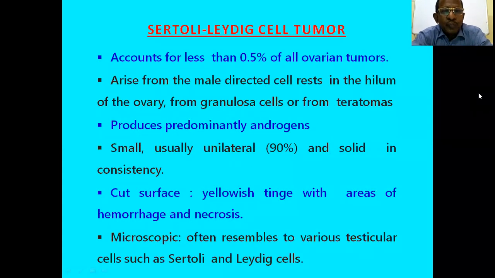That is Meigs syndrome. Another is Sertoli-Leydig cell tumor, that is also a sex-cord stromal tumor. It produces androgen. It is usually unilateral in 90% of cases, and on cut surface, there is a yellowish tinge with areas of hemorrhage and necrosis, and it often resembles various testicular cells such as Sertoli and Leydig cells.